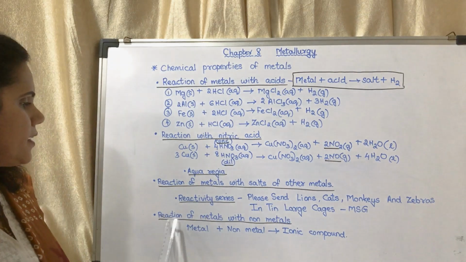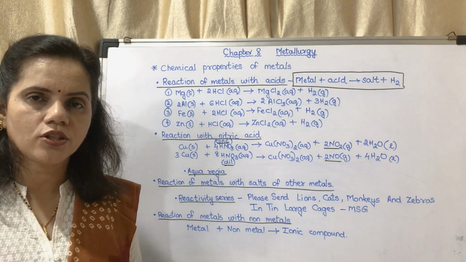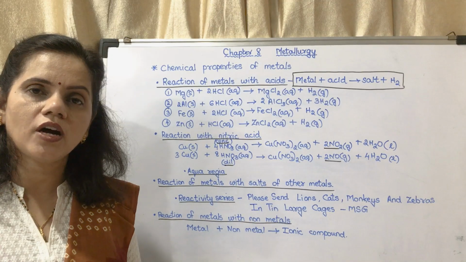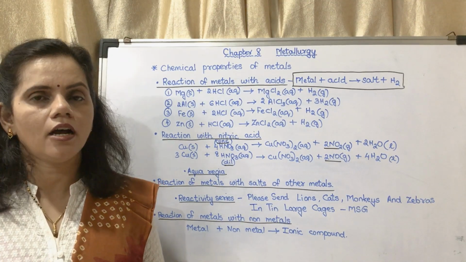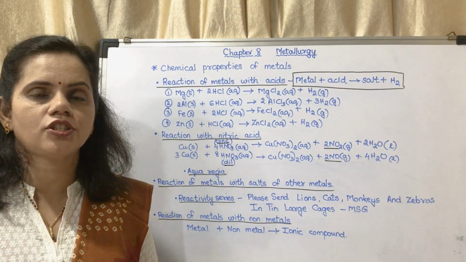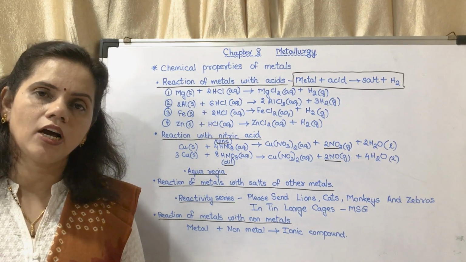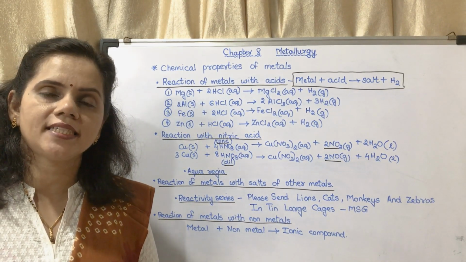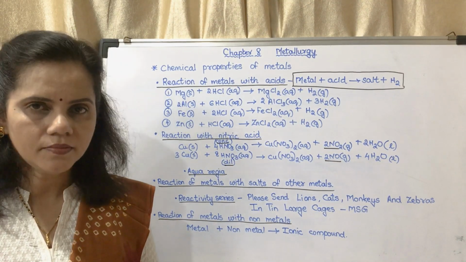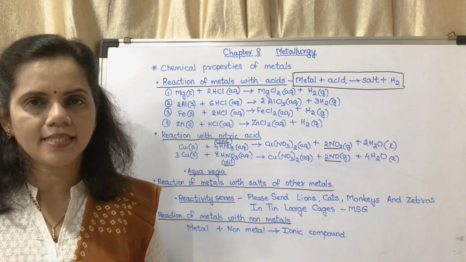Now the last is reaction of metals with non-metals. A metal will lose electrons to form positive ions. A non-metal will gain electrons to form negative ions. A positive ion and a negative ion will combine together by electrostatic force of attraction to form an ionic compound. That bond is called an ionic bond. Last year also you had studied about formation of sodium chloride. Sodium is a metal; it will lose one electron to form sodium 1 plus ion.